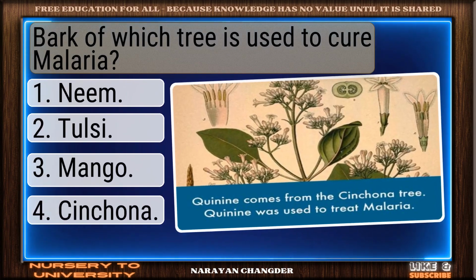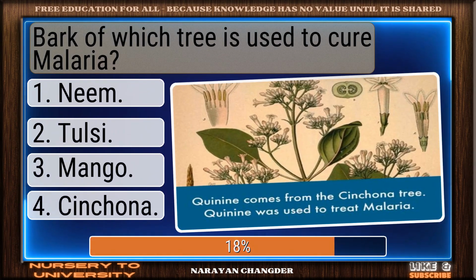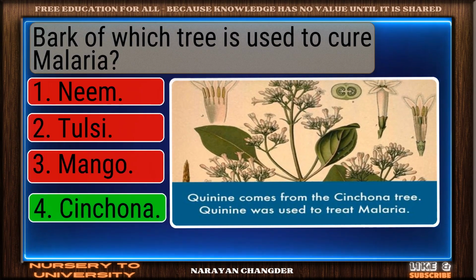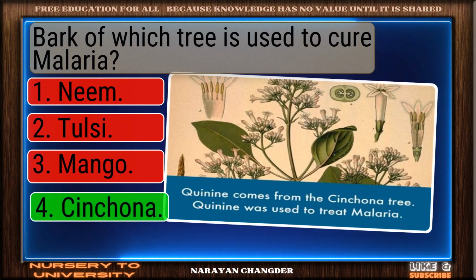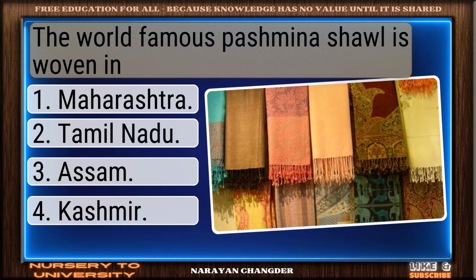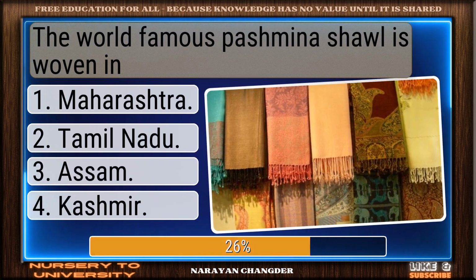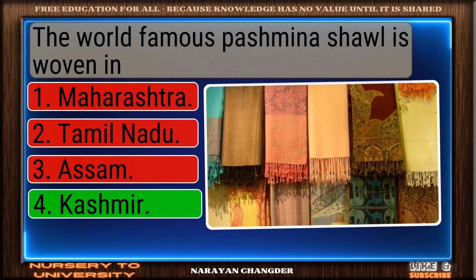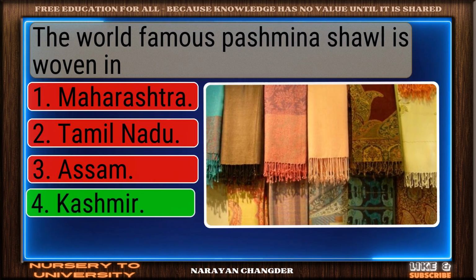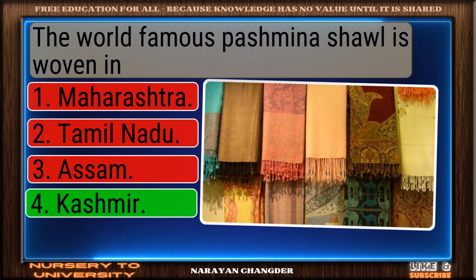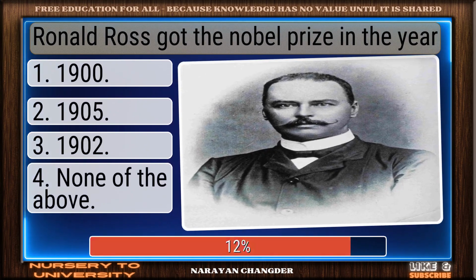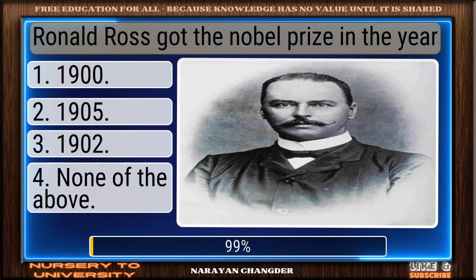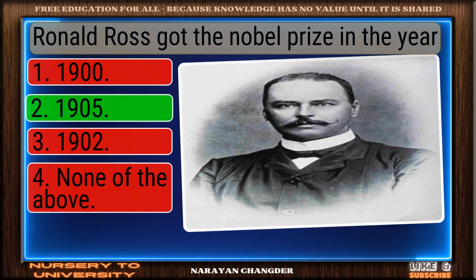Bark of which tree is used to cure malaria? Smart move. Cinchona is an accurate answer. The world-famous pashmina shawl is woven in? Correct. Kashmir is the right answer. Ronald Ross got the Nobel Prize in the year? Well done. 1905 is the right choice.